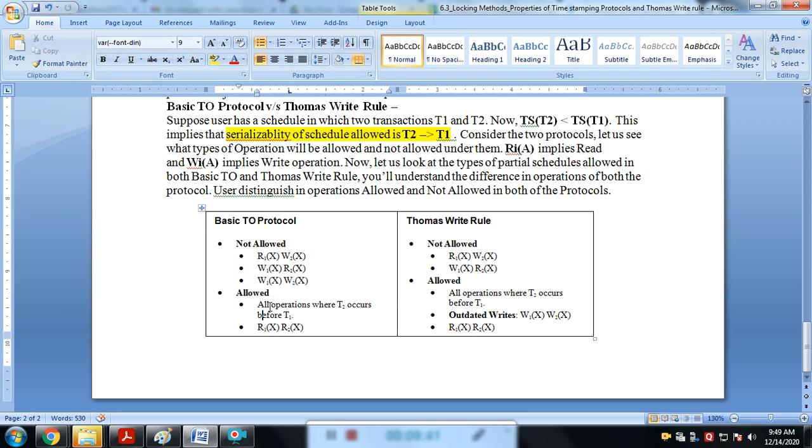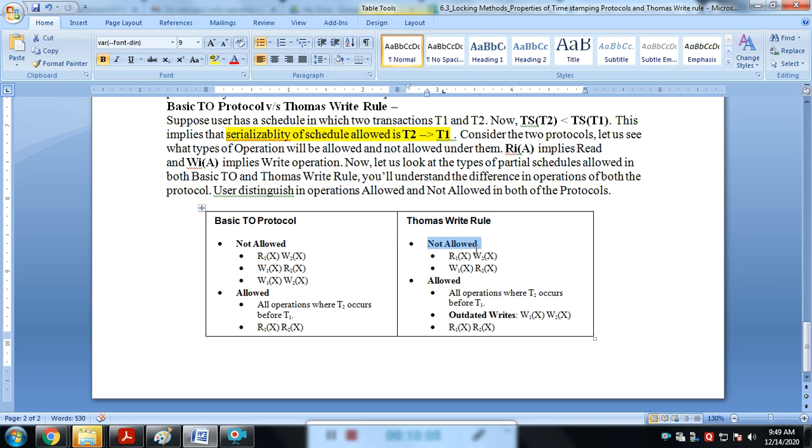Now what is allowed? All operations where T2 occurs before T1 are allowed, and that read sequence is allowed. Under the Thomas write rule, this write is allowed because it is again overwriting the value. That's why it is allowed. The Thomas write rule says it's allowed.